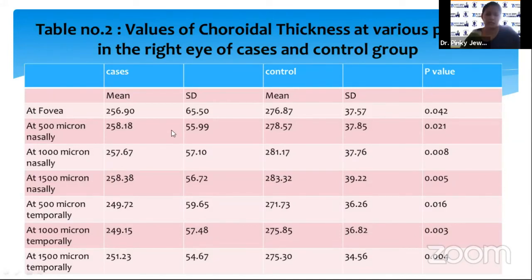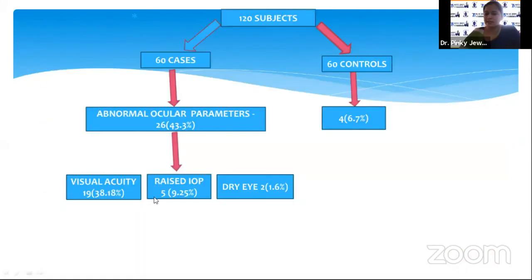To summarize, 120 subjects were taken, 60 cases and 60 controls. Out of 60 cases, abnormal ocular parameters were found in 26 cases, that is 43.3%, in the form of abnormal visual acuity in 19 cases, raised IOP in 5 cases, and dry eye in 2 cases. While out of 60 controls, only 4 had abnormal ocular parameters, that is 6.7% only.